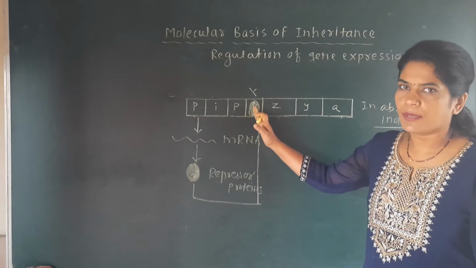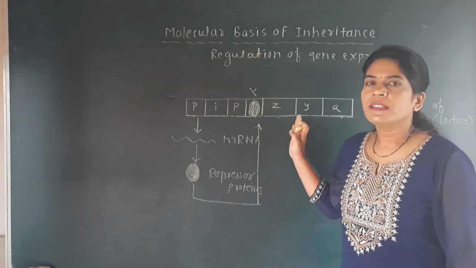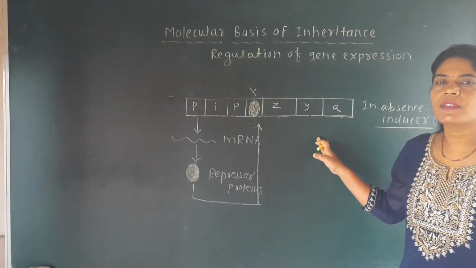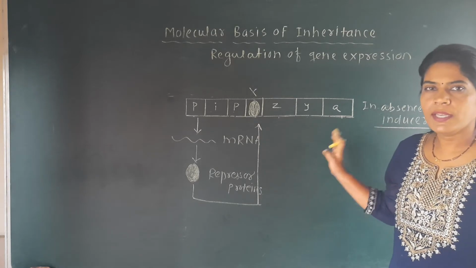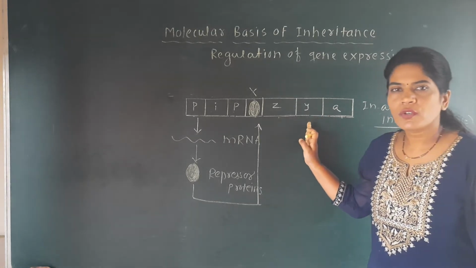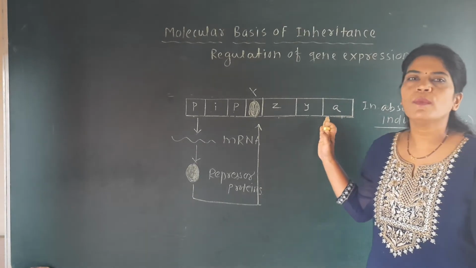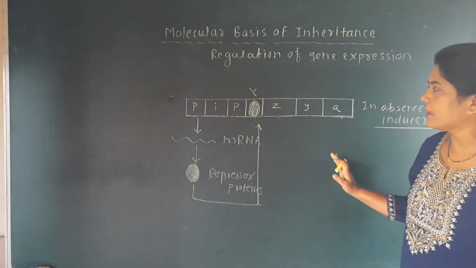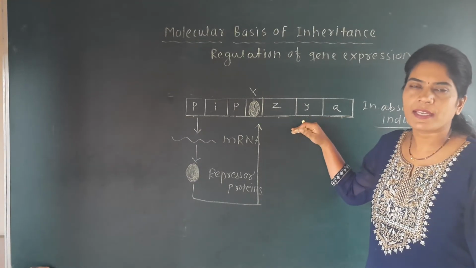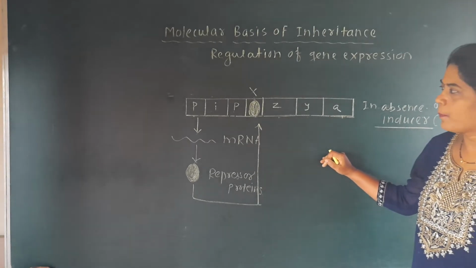RNA polymerase further to transcribe the mRNA, because these enzymes beta galactosidase, permease and transacetylase will be formed only when there will be formation of mRNA, and then the mRNA will form these enzymes. So for formation of these enzymes beta galactosidase, permease and transacetylase, there will be first formation of mRNA, and this mRNA then forms the different types of enzymes.